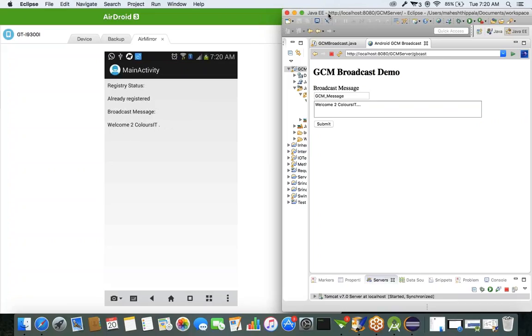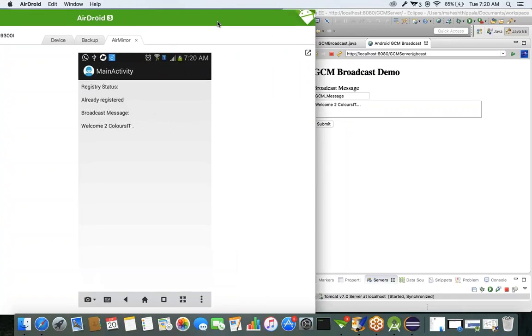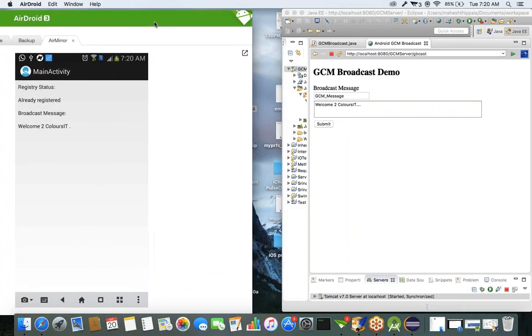This is a server, a browser. It is my mobile phone; I'm showing my mobile phone preview here. You can give any message here, for example, hi Hyderabad again. Within a fraction of a second you will get this message.